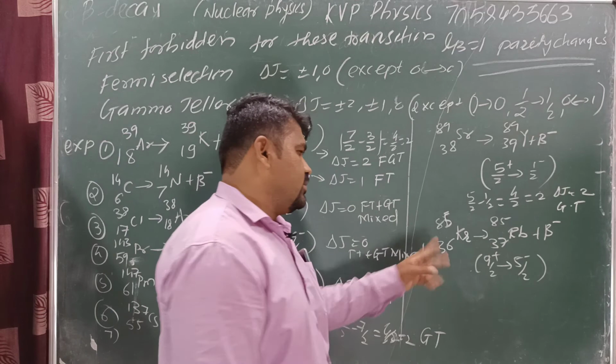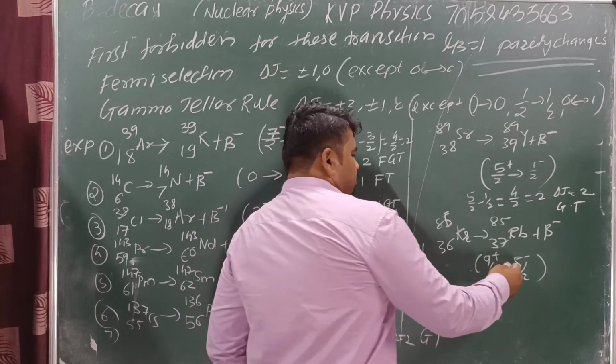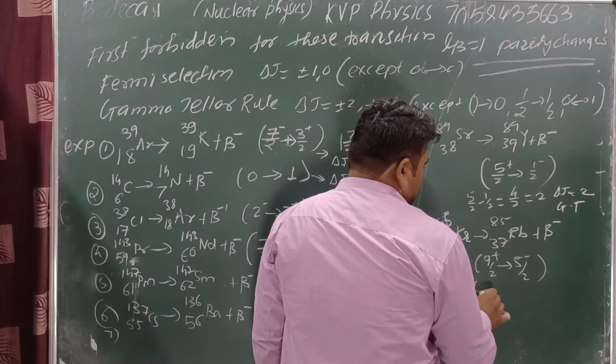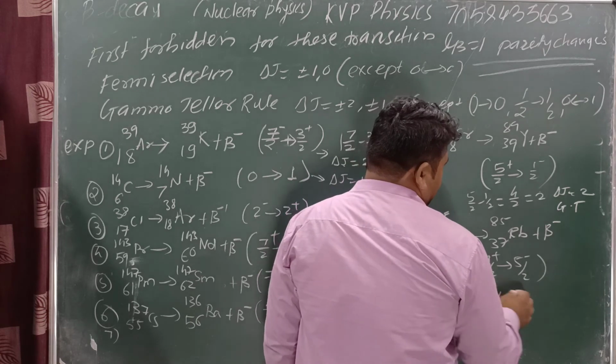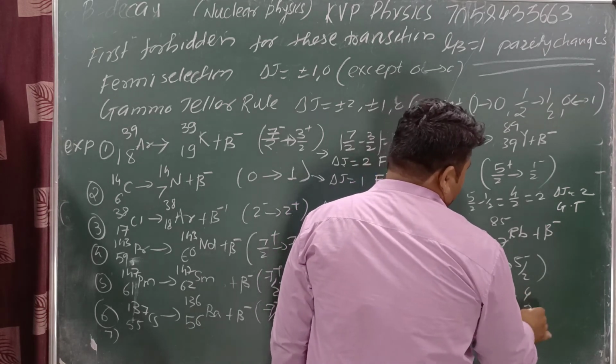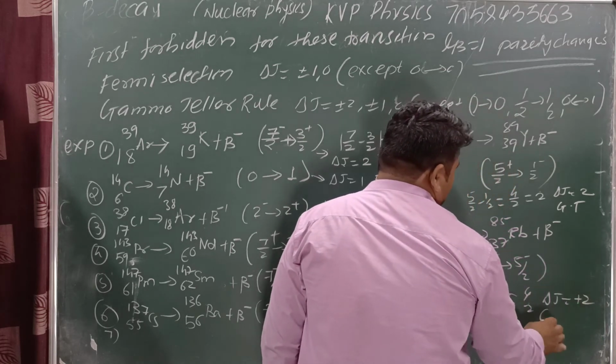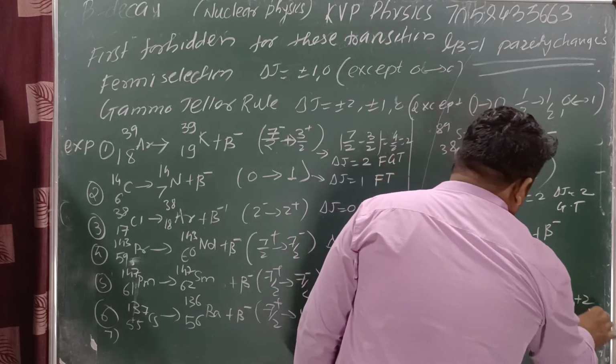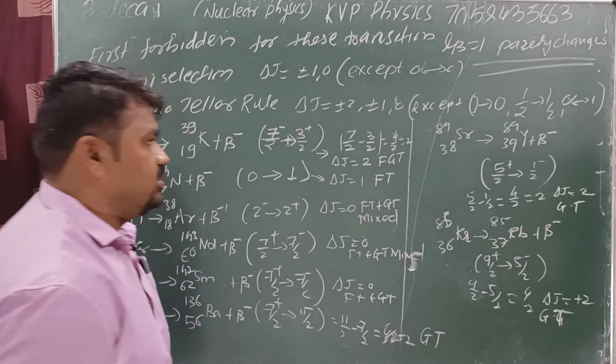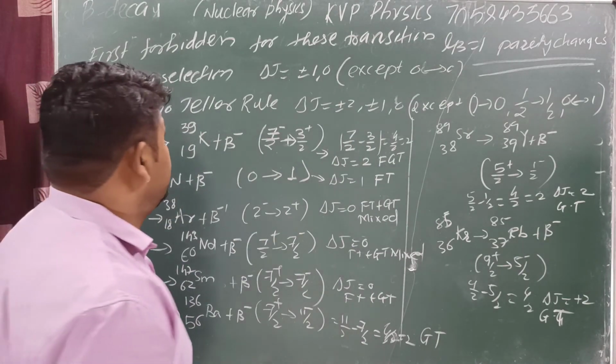Okay. Next, krypton. Here 9/2 and 5/2. 9 minus 5 is 4, so 4/2 means delta j is equal to plus 2. The type of transition is GT transition. Got it? That is the idea for this case.